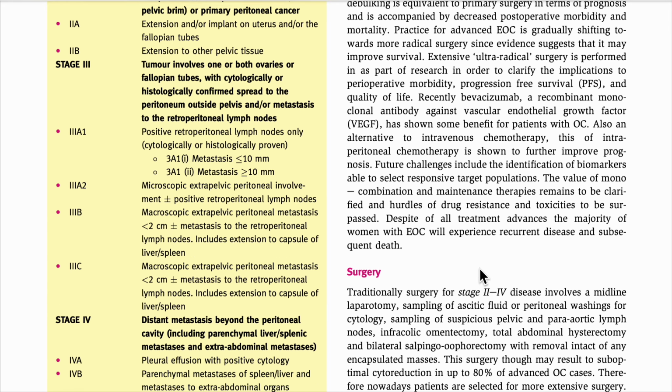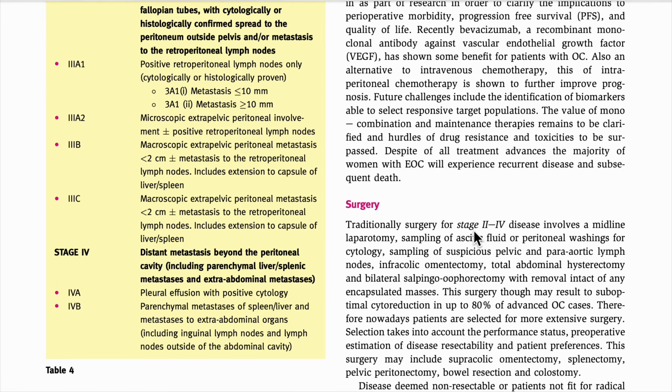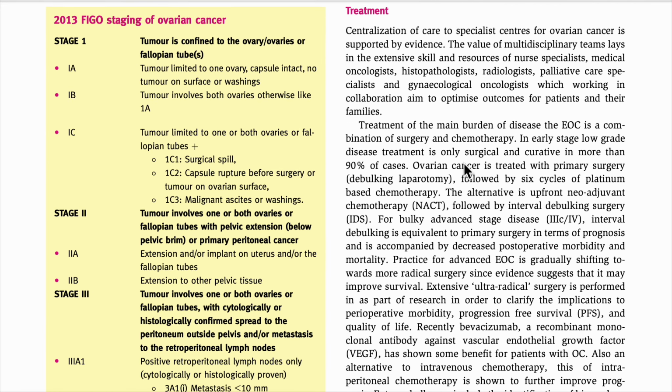If we are going to do the surgery for stage 1, we have to do a total abdominal hysterectomy and BSO. This is the primary. The ovarian cancer is treated with primary surgery, debulking laparotomy, which we call debulking laparotomy.